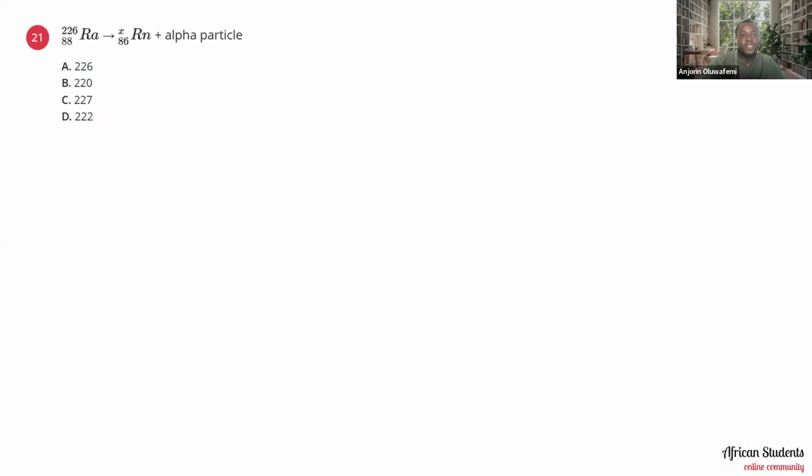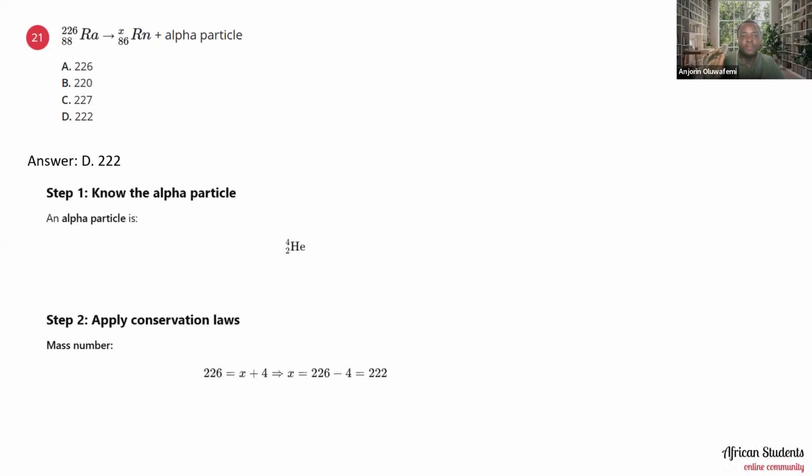Okay. When you have that radiation equation, as you can see there, plus alpha particle, and then you are being asked the value for x. The value for x is very simple. Don't forget that we are having 226, 88 radon moving to x, 86 radon like that. So the missing link there can be gotten because we know that our alpha particle is 4, 2 helium atom.